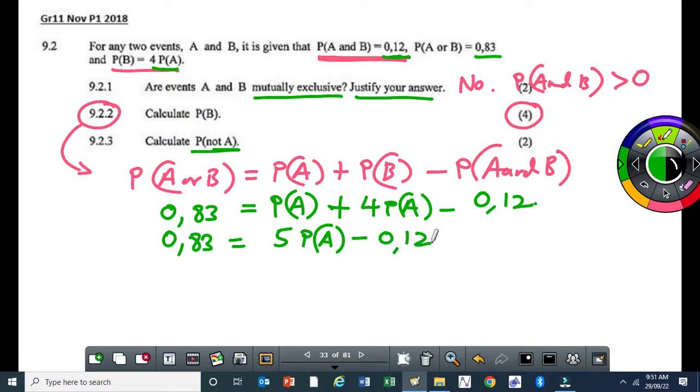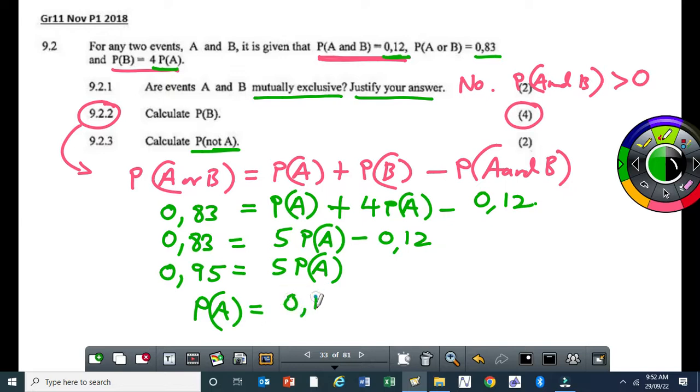0.12. Your knowledge of equations: when you take minus 0.12 to the left, you will get 0.95. That's equal to 5 times the probability of A. So, the probability of A will be equal to 0.19. Right. Now, this is not the final answer, by the way.